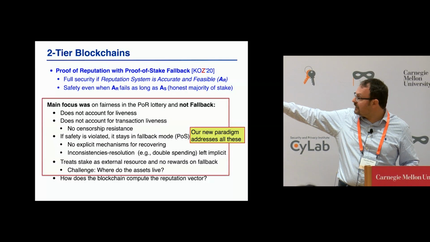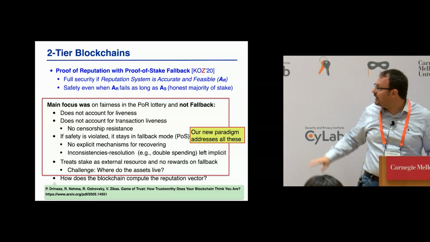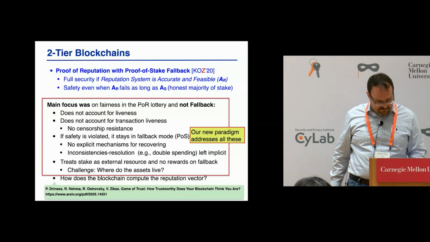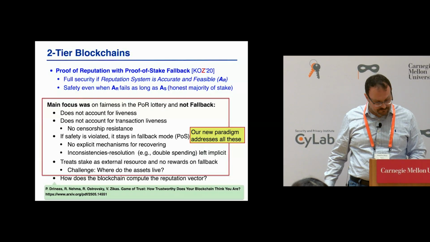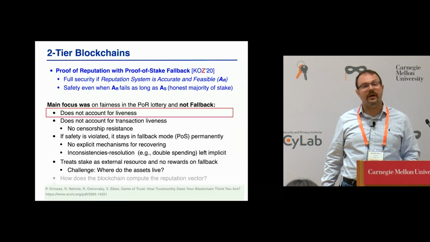So I will not discuss this last part because that's part of another paper, which is also a very recent paper. I will discuss whatever I can from the first few items. All right? I want to start with the first one, which is how do we account for liveness?